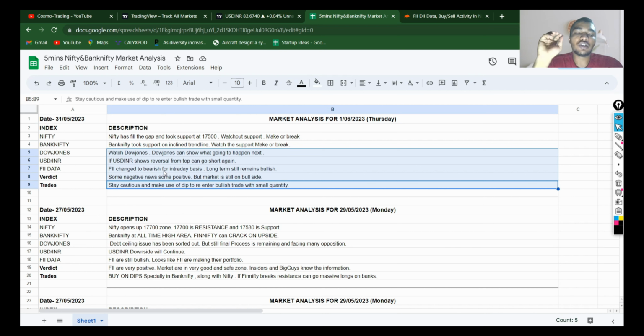But remember, the quantity should be less because tomorrow is an expiry and we could see huge momentum, or huge volatility, you can say. So you could hit your stop loss many more times.